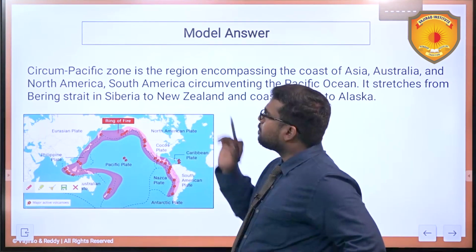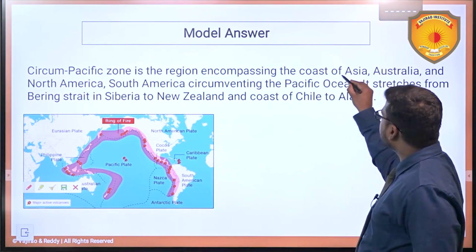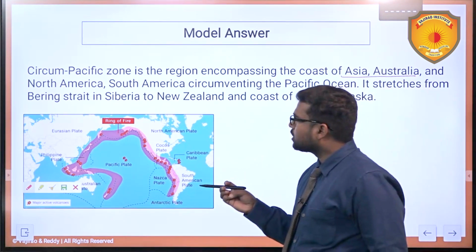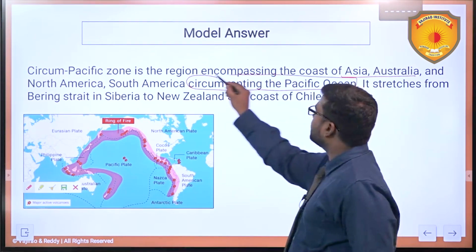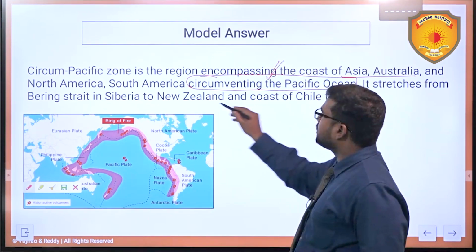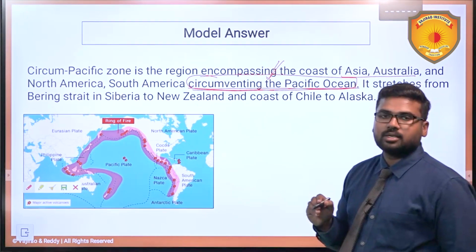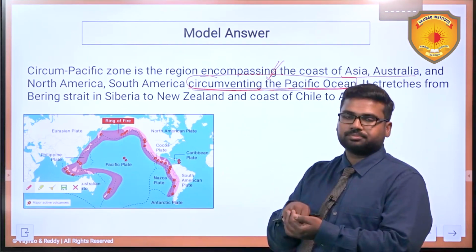Simple. Circum-Pacific zone is the region encompassing the coast of Asia, Australia, North America, South America, simply circumventing the Pacific Ocean. This is the highlighted point. You can underline it. Circumventing the Pacific Ocean. That's the reason why we are calling it the circum-Pacific zone.